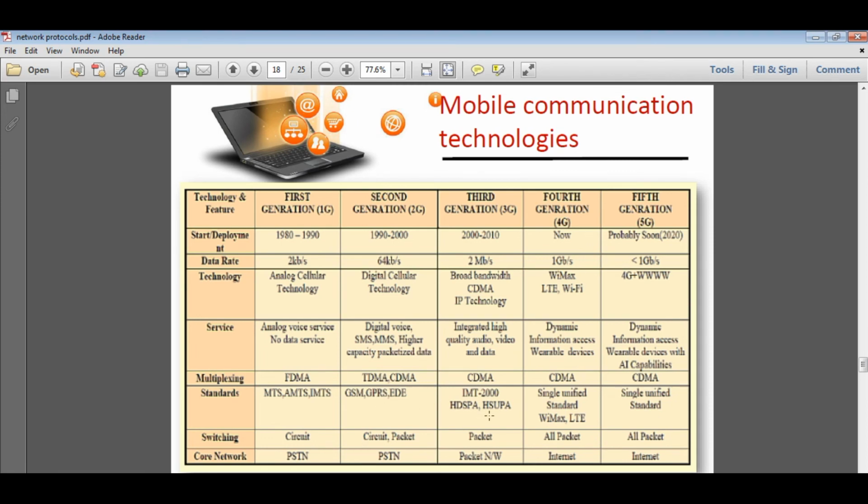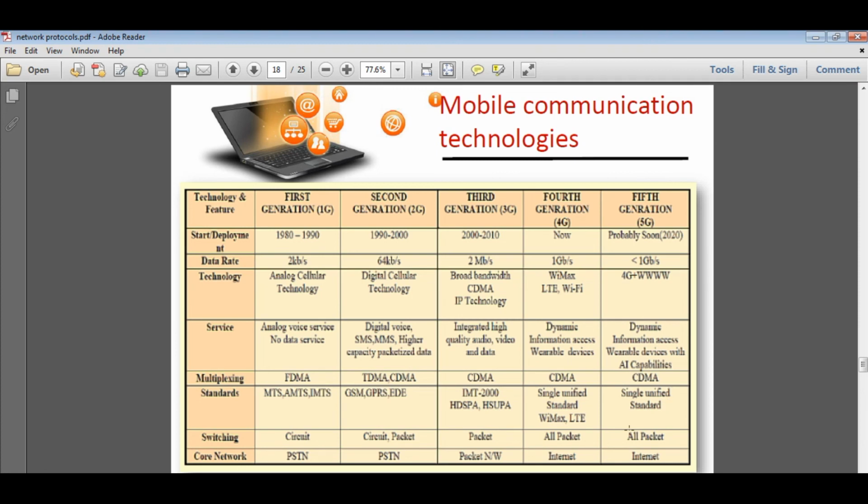Third generation mobile technology used IMT 2000, HSDPA and HSUPA. In fourth generation mobile technology, a single unified standard, WiMAX and LTE, is used. And at last, a single unified standard is used for fifth generation mobile technology.